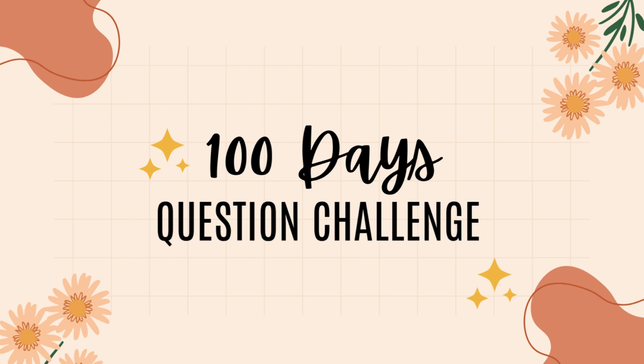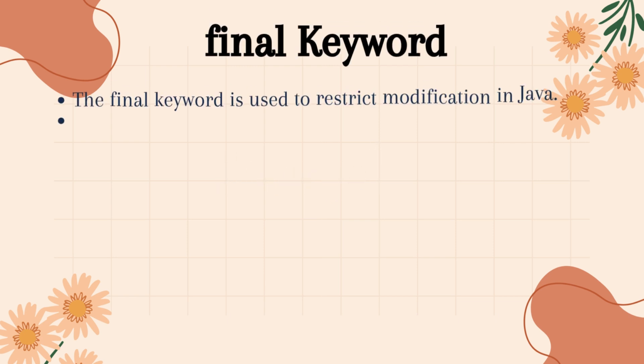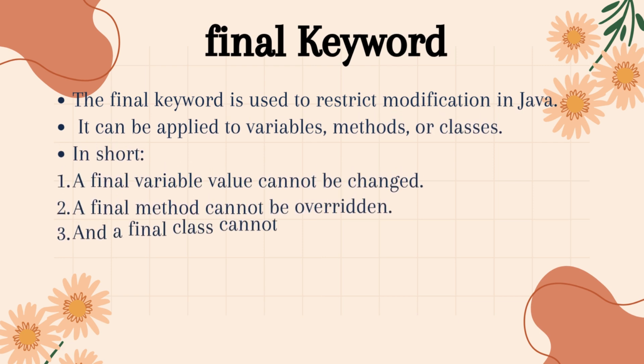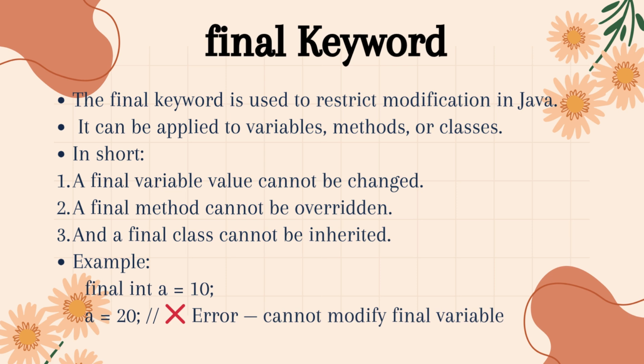Today, we'll discuss one of the most important Java interview questions: final, finally, and finalize in Java, plus the throw and throws keywords. Let's get started. First, the final keyword. The final keyword is used to restrict modification in Java. It can be applied to variables, methods, or classes.